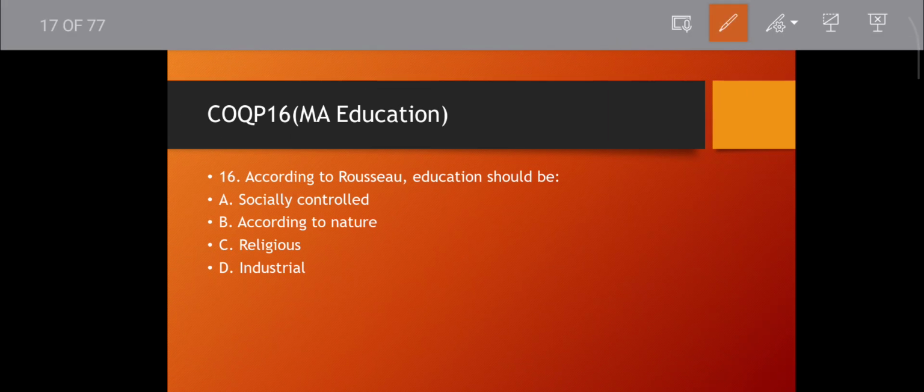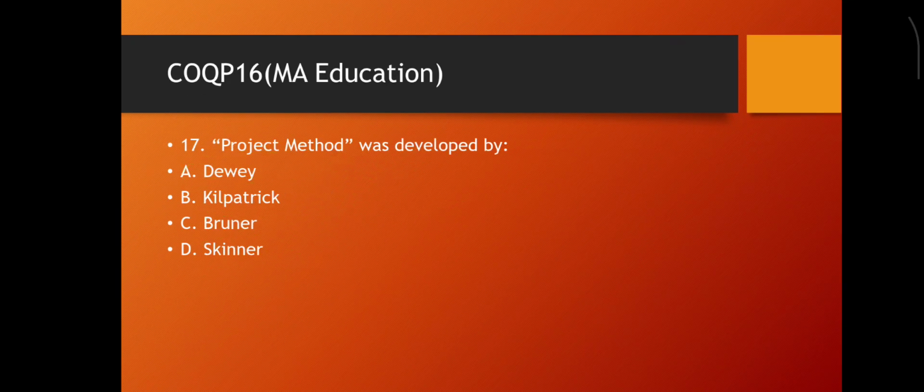Question number 16. According to Rousseau, education should be what? Socially controlled, according to nature, religious, industrial. Religious, not. Industrial, no. Social control, obviously it is incorrect. Then according to nature, nature is available, so nature. Okay. Then move to the next question.